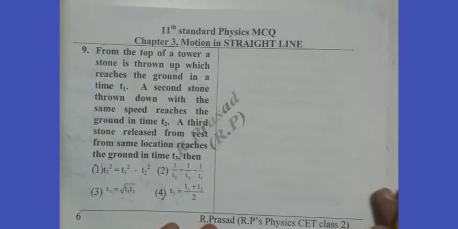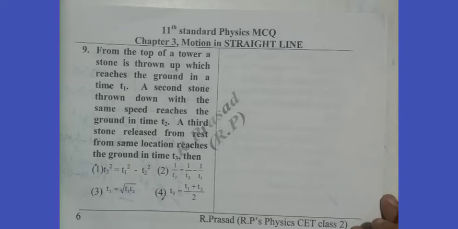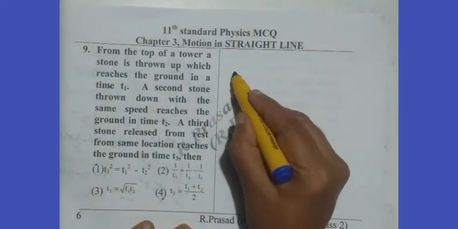We think of the ninth question now. From the top of a tower, a stone is thrown up, which reaches the ground in time t1. A second stone is thrown down with the same speed, reaches the ground in time t2. The third stone released from rest from the same location reaches the ground in t3. So here the picturization is like this for the problem.